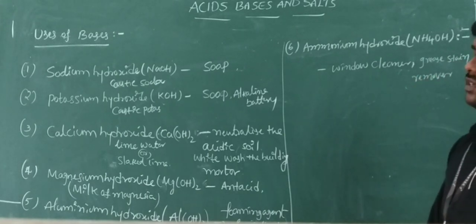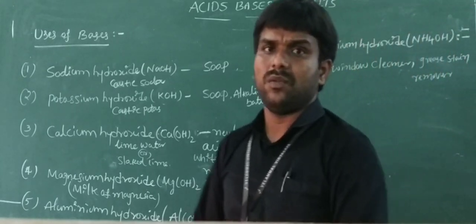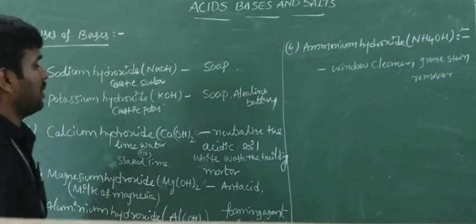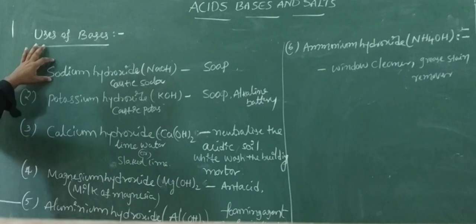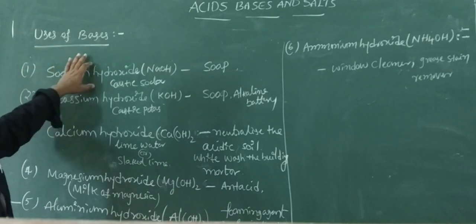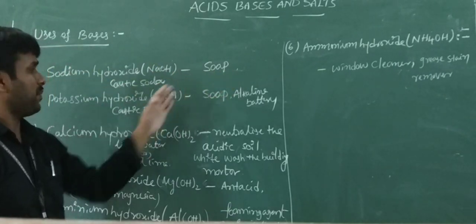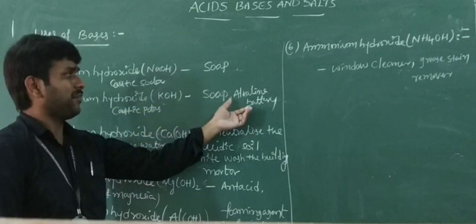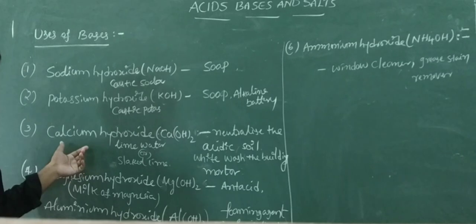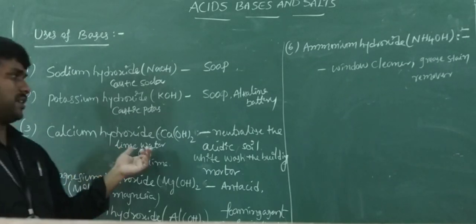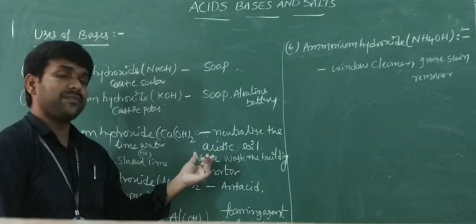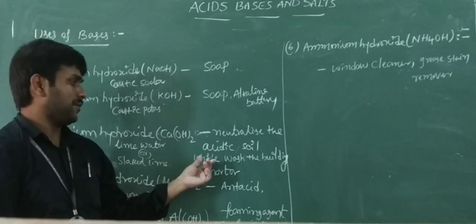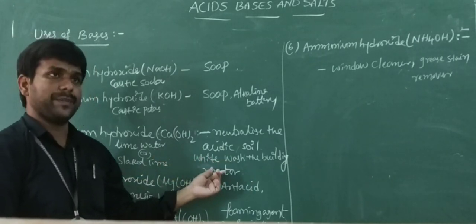Okay, these are the uses of bases. Sodium hydroxide is used in the manufacture of soap, and potassium hydroxide is also used in soap and alkaline batteries. Calcium hydroxide neutralizes the acidity of soil and is used for whitewashing and preparation of mortar.